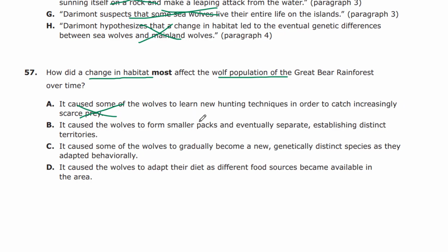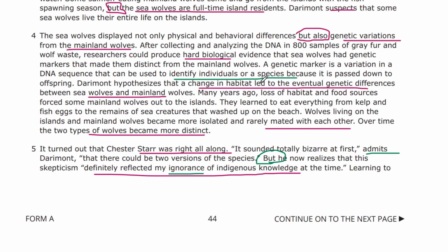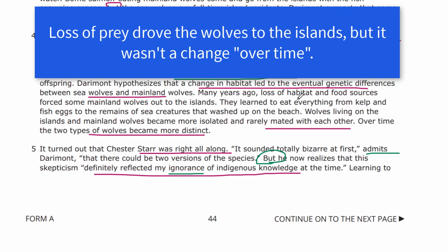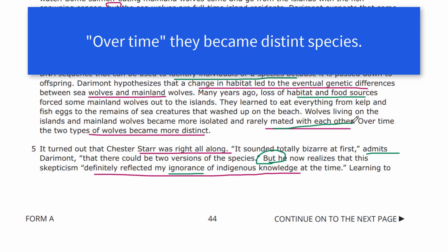So again, if we go back up, I think this was one of the last paragraphs, we had the DNA evidence, and it says many years ago, loss of habitat and food sources forced some mainland wolves out to the islands. Okay, there is a sense of loss of habitat and food, but they went out to the islands. They learned to eat everything from kelp and fish and eggs from the sea that washed up on the beach. Wolves living on the islands of mainland wolves became more isolated and rarely mated with each other. Over time, the two wolves became distinct species. So that's the effect. They became distinct species.